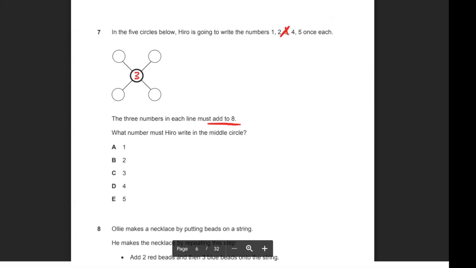To get to 8, if I have already put 3, I need the opposite numbers to add up to 5. So I could put 1 and 4, which would work. But if I put the remaining numbers 2 and 5, that doesn't work. That adds up to 7.